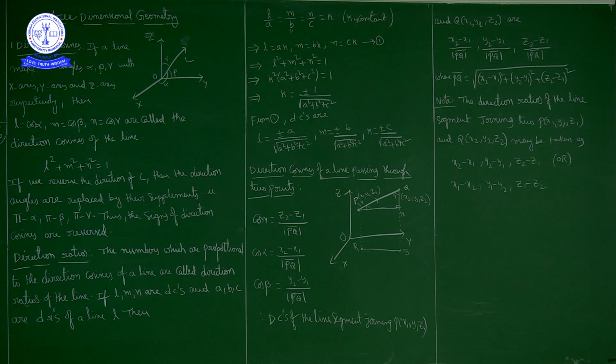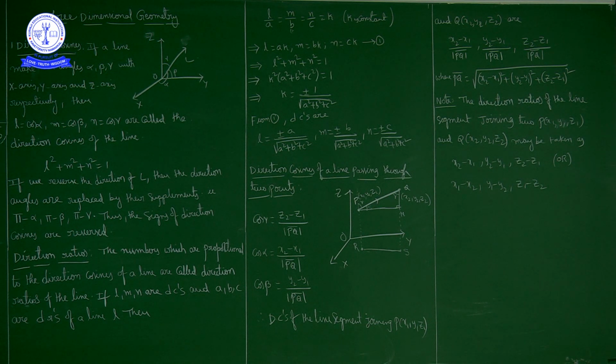Similarly, by dropping perpendiculars on the YZ plane and on the XZ plane from PQ, we'll get cos alpha and cos beta. Cos alpha is equal to x2 minus x1 by magnitude of PQ bar. Cos beta is equal to y2 minus y1 by magnitude of PQ bar.